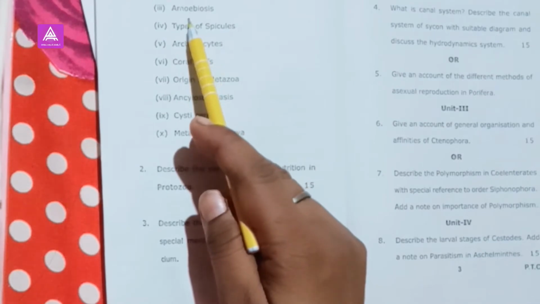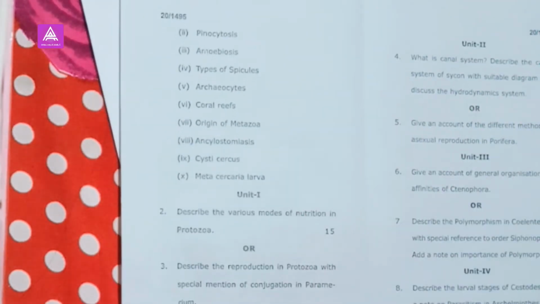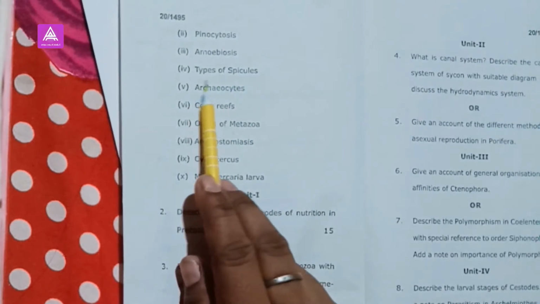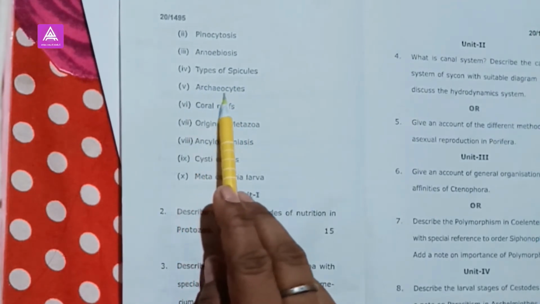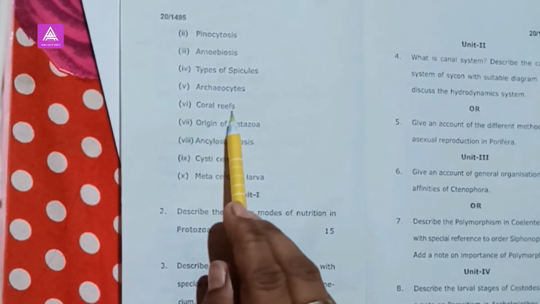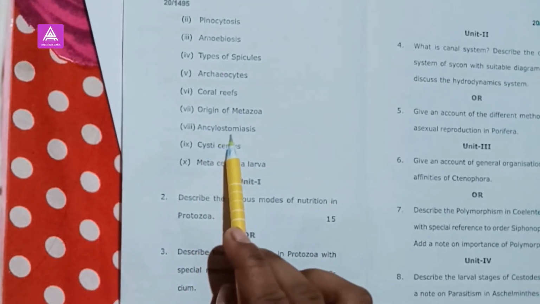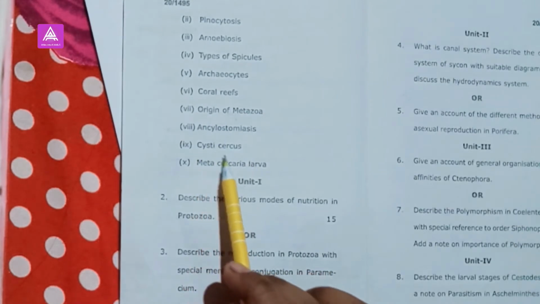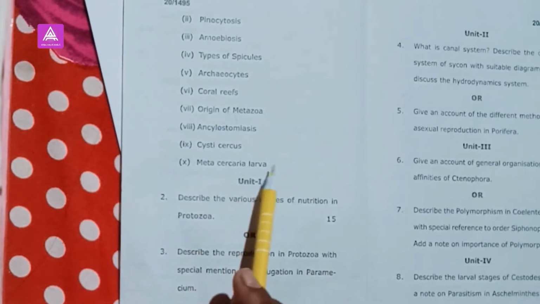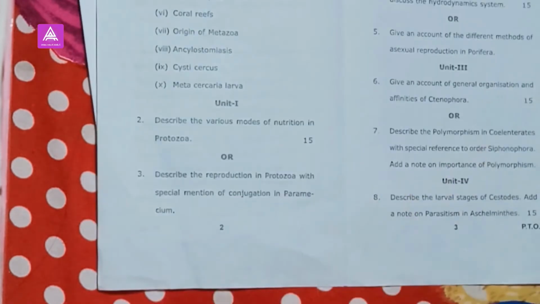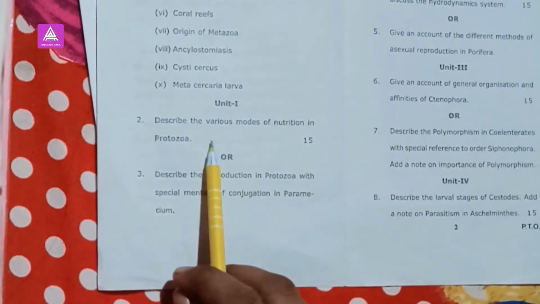pinocytosis, amoeboiosis, types of spicules, archaeocytes, coral reefs, origin of metazoa, encystment, Cysticercus, metacercaria larva. Okay. Now here is a question from the first unit.